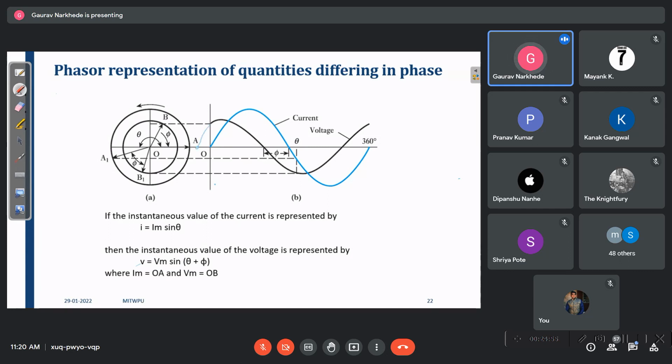Somewhere it starts here, right? It starts earlier; the voltage starts before the current, right? That's why we can call it voltage is leading current in this diagram, because the voltage waveform starts earlier. So it is plus phi. This instantaneous voltage value we can give as Vm sin(theta plus phi), where phi is called the phase difference between the alternating quantities. Any problem in this?